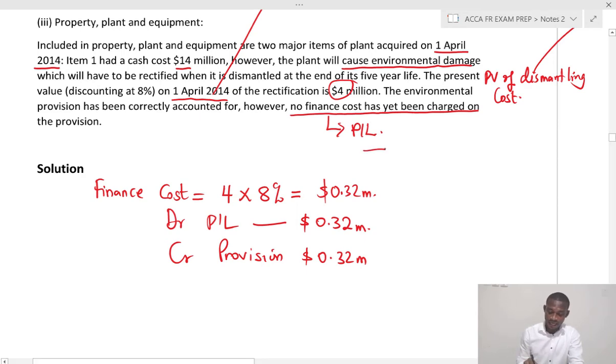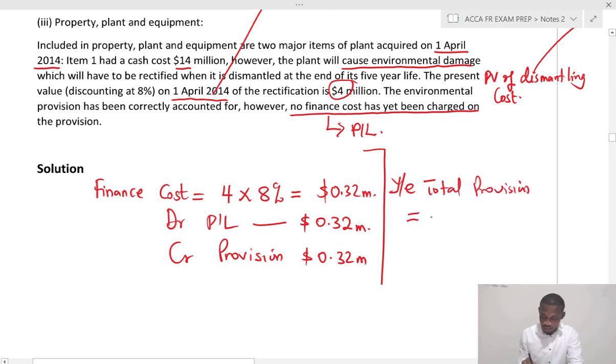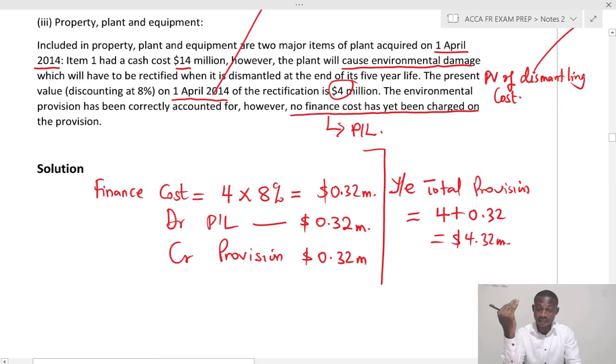So at the year end, the total provision, which will be in the statement of financial position, will be 4 plus 0.32. That will give you 4.32 million. It increases the total provision at the year end.